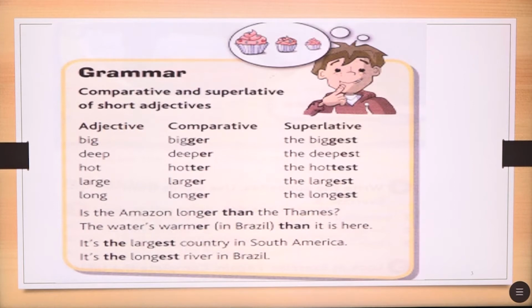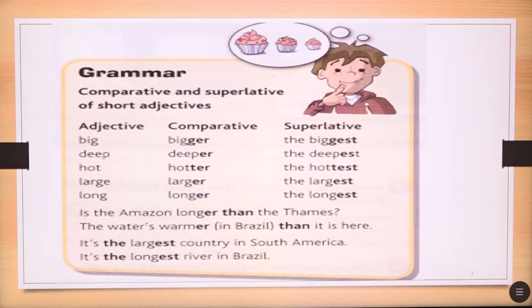Deep, deeper, the deepest. Hot, hotter, the hottest. You see, bigger and hotter, we double the last consonant. Large, larger, the largest. Long, longer, the longest. So is the Amazon longer than the Thames? The water's warmer in Brazil than it is here.